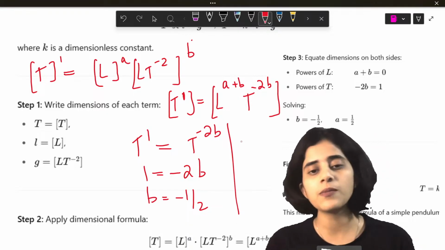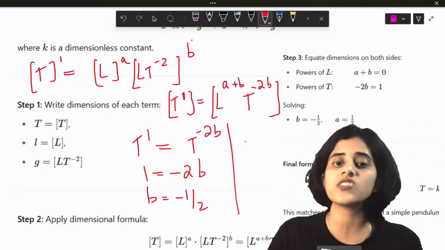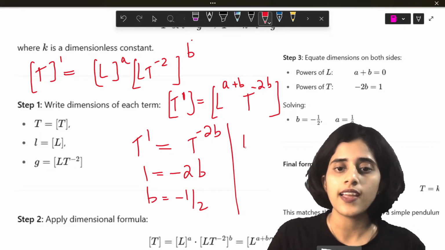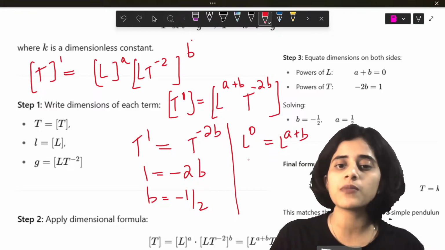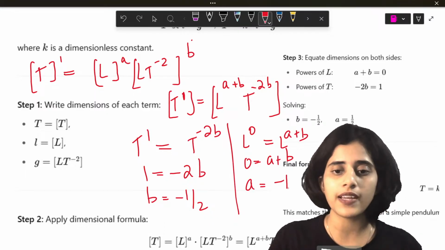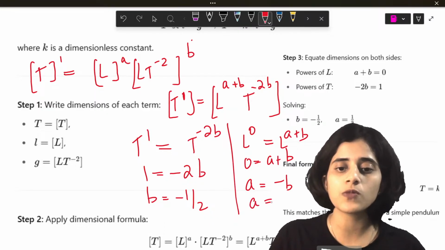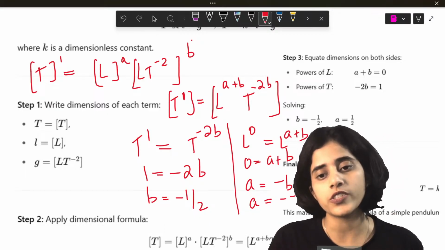Now similarly, I don't have L on the RHS side, so it's 0. So L raised to 0 is equal to L raised to a plus b. From this I will get 0 is equal to a plus b, so a is equal to minus b. So a should be what? Minus of minus 1 by 2, which is 1 by 2.